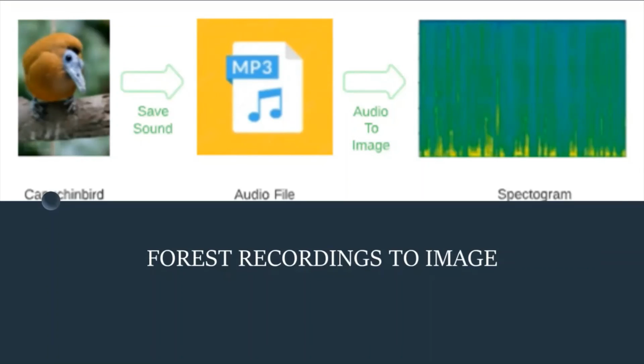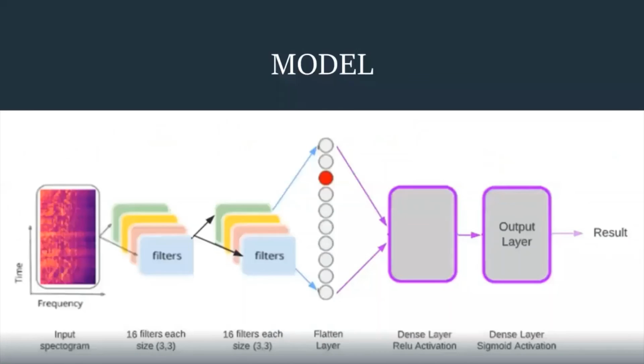Finally, the spectrograms of the 3-minute audio files created by forest recordings were examined, and it was tried to estimate how much bird sound was in them. And you can see our second file, forest recordings to image. We do this operation in a different file as well.